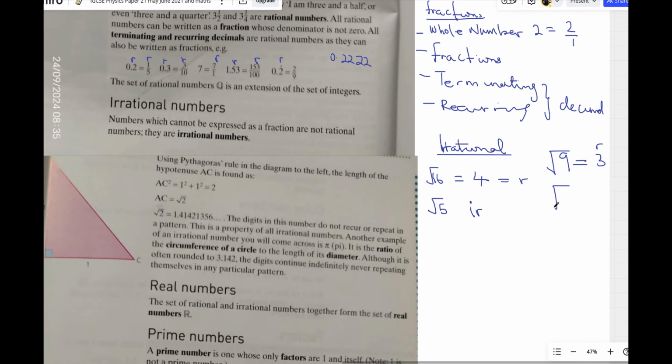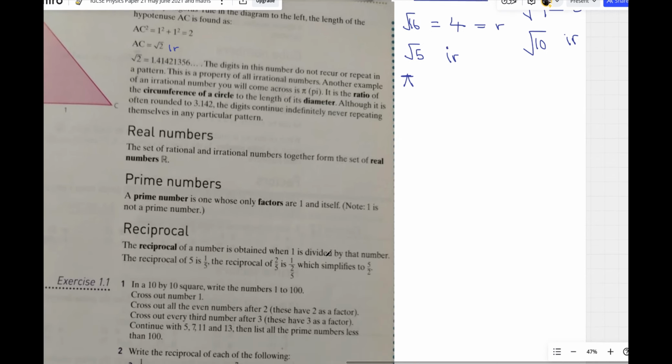But if I say root 10, 10 is not a square number, so root 10 will be an irrational number. So the point here is the square root of numbers other than square numbers. Then another irrational number is pi. Pi is an irrational number. Root 2 is also an irrational number. If you are asked to define irrational numbers, you say they are numbers which cannot be expressed as fractions.